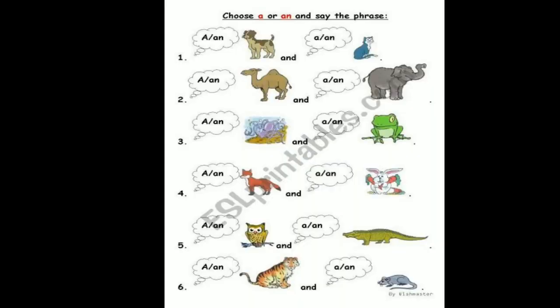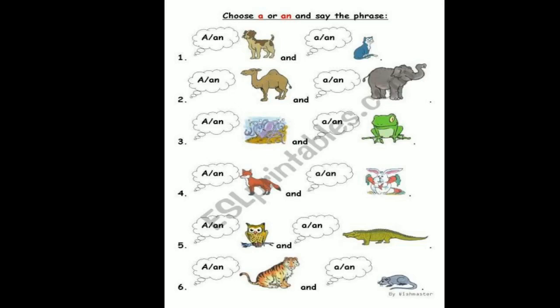Children, shall we do an exercise here? Yes. Choose a or an and say the phrase. You see the first one. A or an dog and a or an cat. Is it a dog or an dog? Yes children, it is a dog. And see here, a cat or an cat? It is a cat because it starts with a consonant sound.